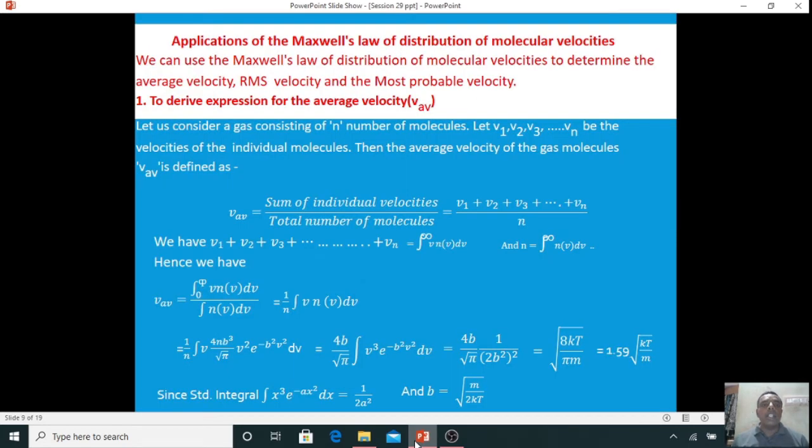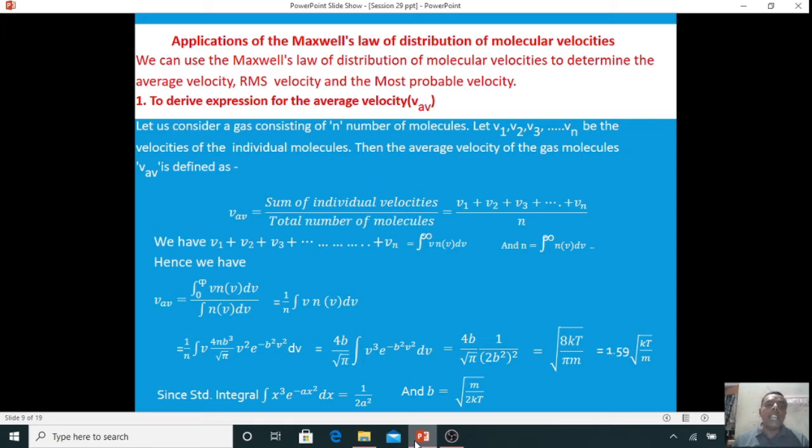Now we'll see the applications of Maxwell's law of distribution of velocities. We can use Maxwell's law of distribution of molecular velocity to determine the average velocity, root mean square velocity, and most probable velocity. First, we will derive the average velocity of a gas by using the Maxwell distribution of molecular velocities.